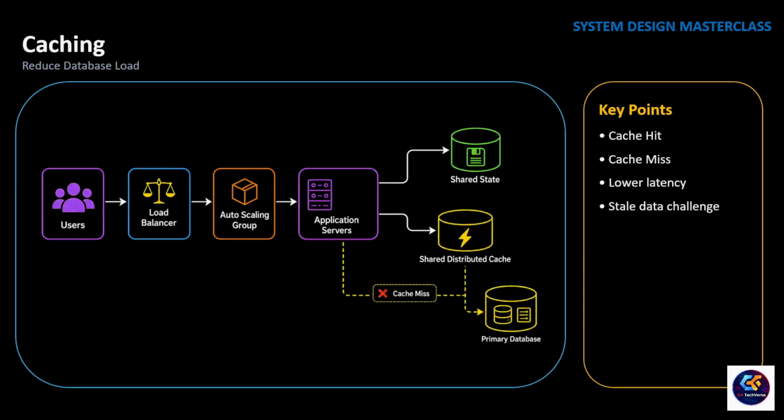Instead, we introduce a cache. A cache sits between the application and the database. When the application needs data, it first checks the cache. If the data is already available, it's returned immediately. This is called a cache hit. The database is not involved at all. If the data is not found, it's called a cache miss.